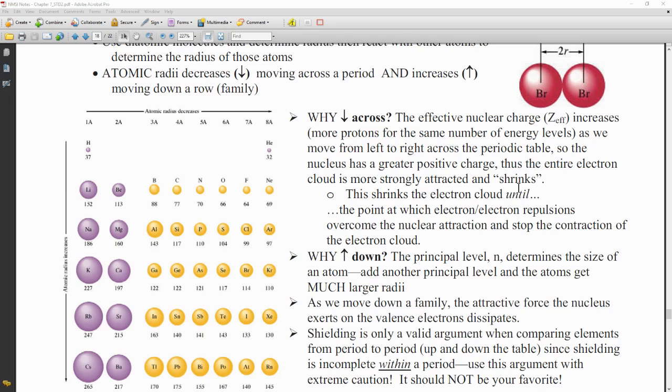This shrinks the electron cloud until the point where electron-electron repulsions actually would overcome that nuclear attraction and stops the contraction from happening of the electron cloud.